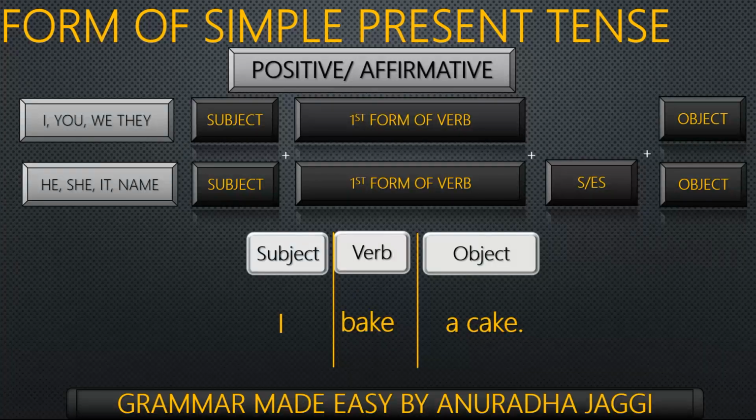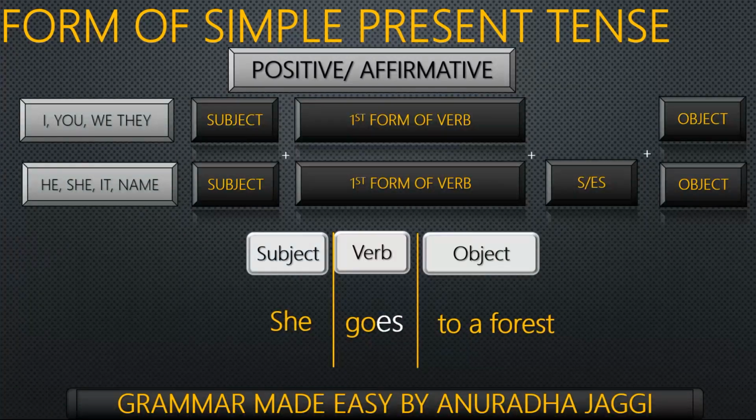Now, if we replace I with you or they or we, the sentence will remain the same. But if we replace it with any of third person singular, that is he, she, it, name, it will take first form of the verb plus s or es. Then the sentence will become he bakes a cake, or she goes to a forest.